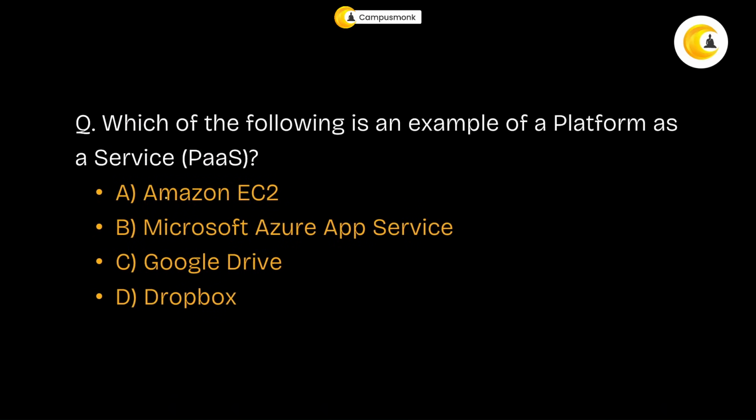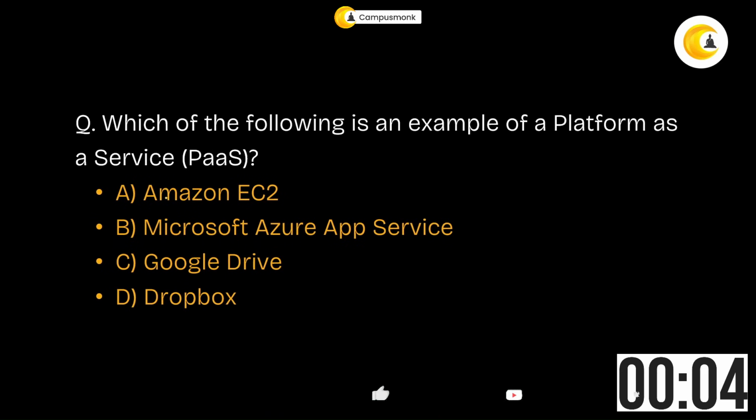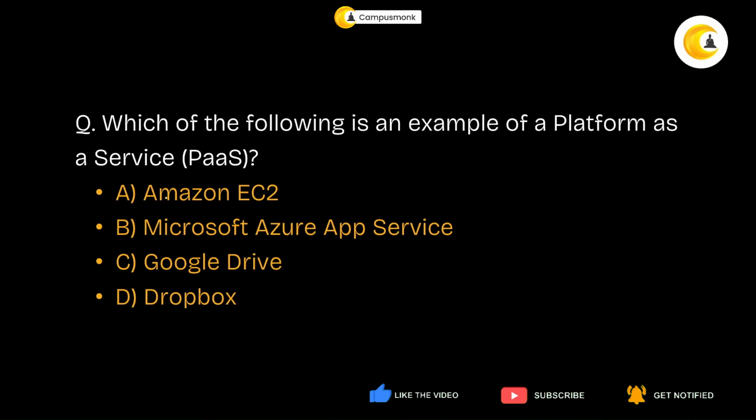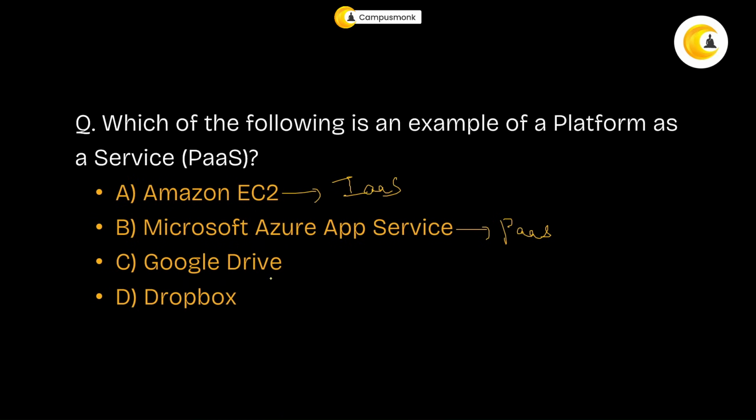Moving to the next one, I want you guys to take a pause and think about the answers before you actually look into the correct answer, okay? So, which of the following is an example of platform as a service or PaaS? Platform as a service is basically Microsoft Azure. This is a platform. What is this? This is an infrastructure as a service, and these two are software. So your answer is option B.